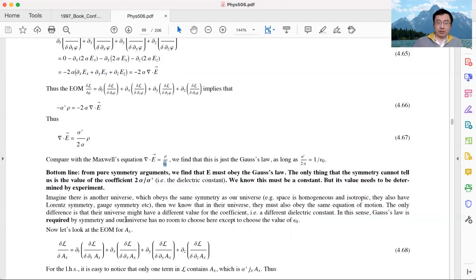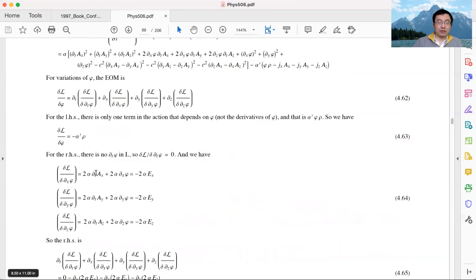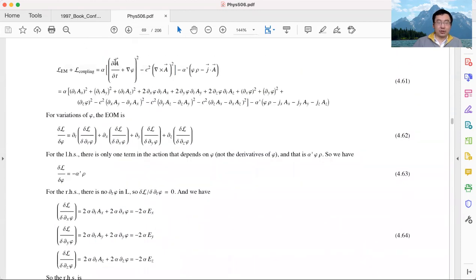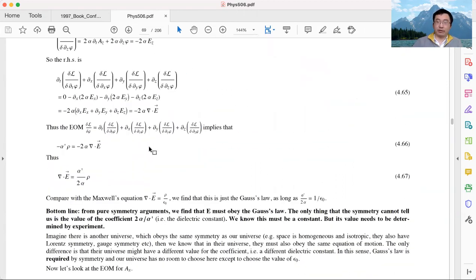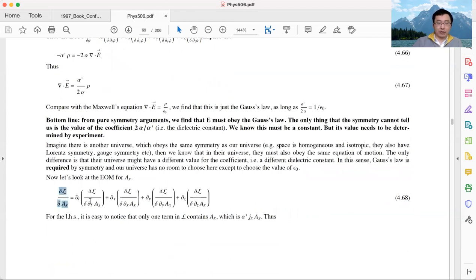Now let's do the same thing for the vector potential A. In addition to the scalar field phi, our action also contains A, that is AX, AY, AZ, which means we need to get the same equation of motion for AX, the same for AY, and the same for AZ. So we do the variation not only for phi, but also for AX, AY, and AZ. If we do a variation for AX, this will be the equation of motion we got.